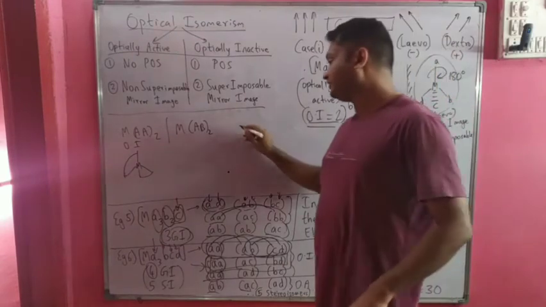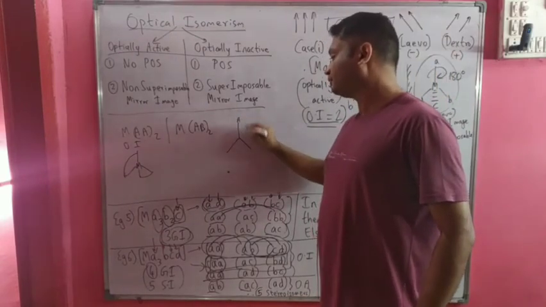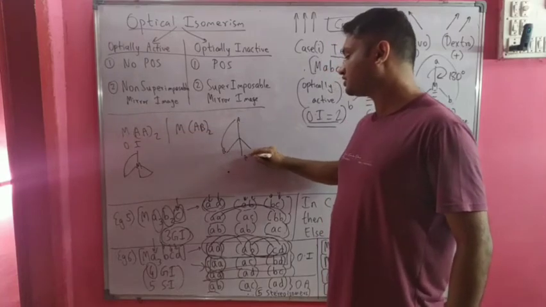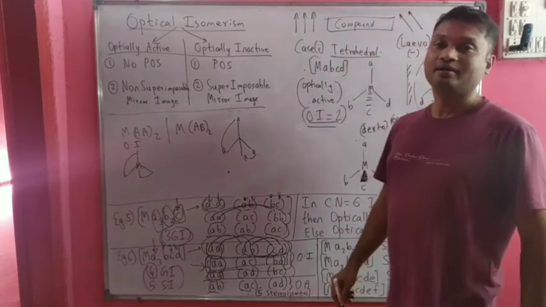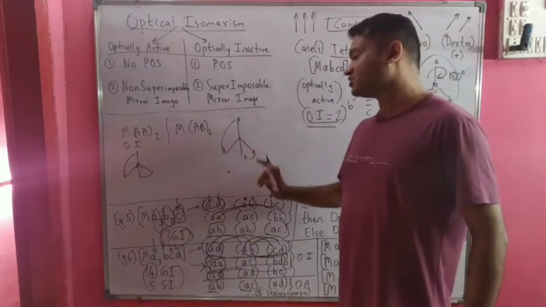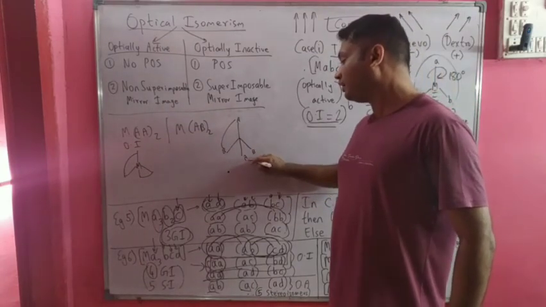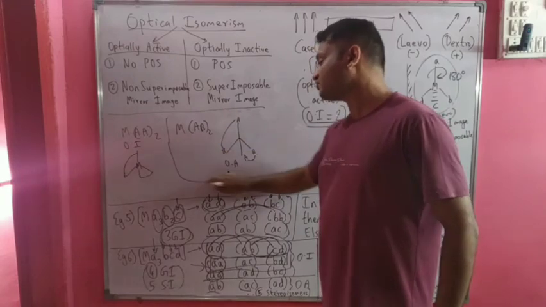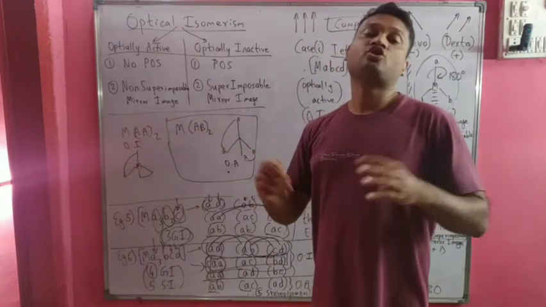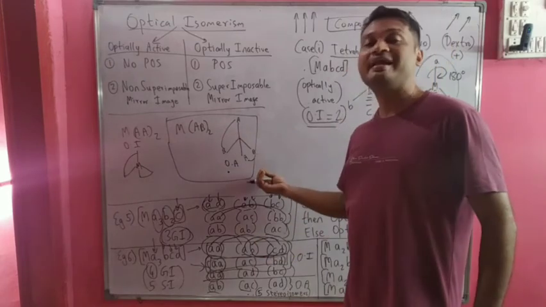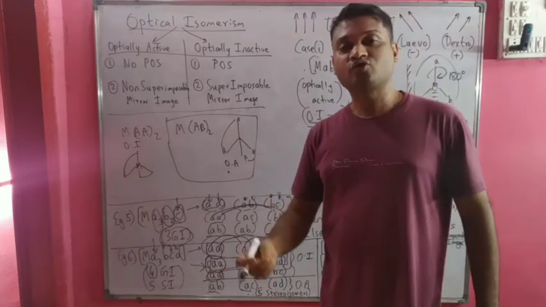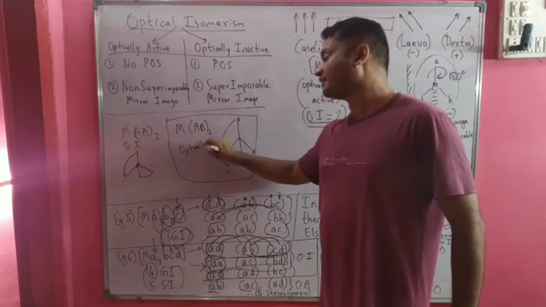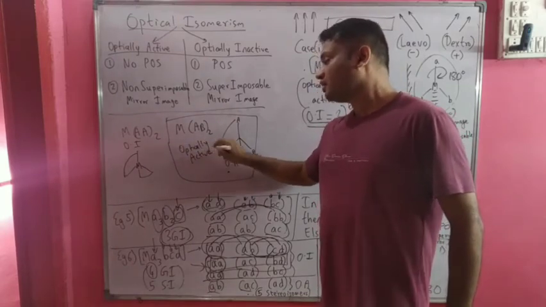suppose again we have a tetrahedral structure like this. Suppose this is AB, this is one bidentate ligand, and this is another AB, another bidentate ligand. Now in this case we can say it is optically active. We will have 2 optical isomers, one will be dextro and one will be levo. So this is optically active. We have to remember this.